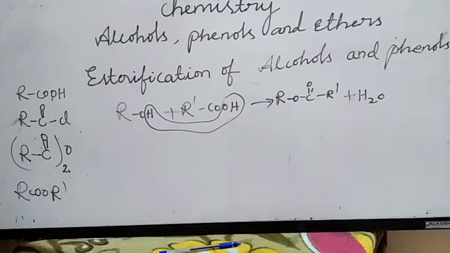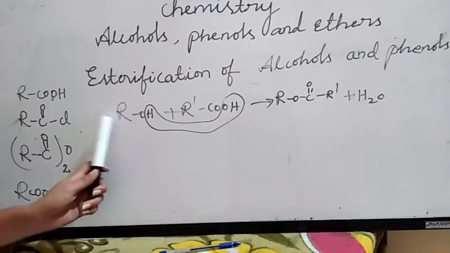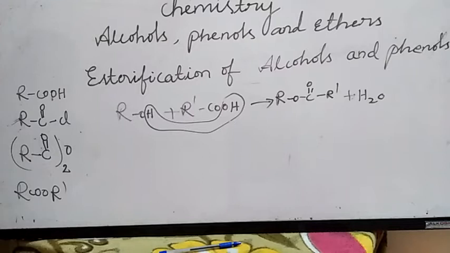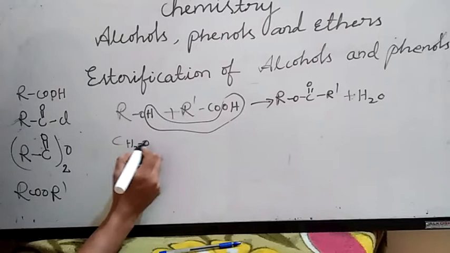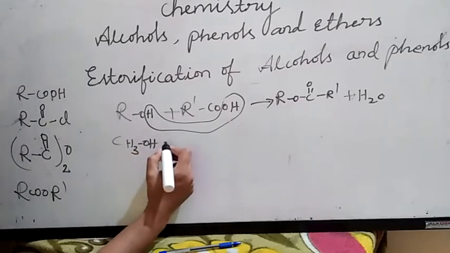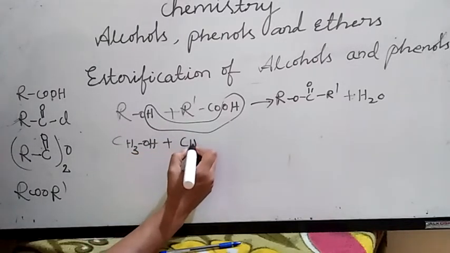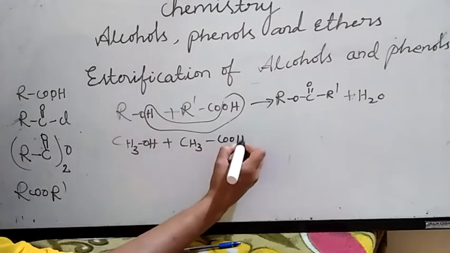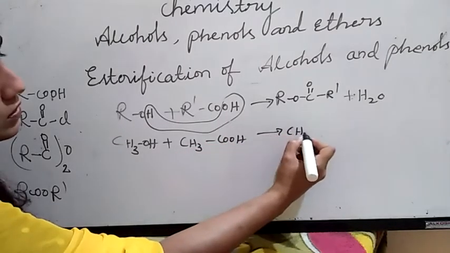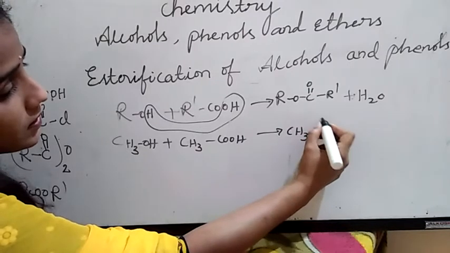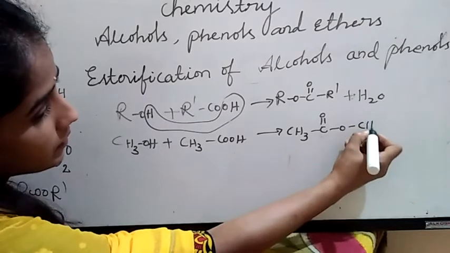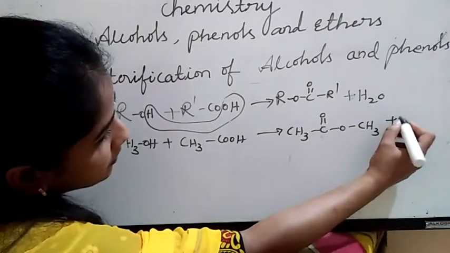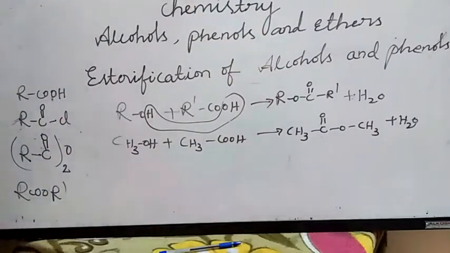So like this, alcohols and phenols react with carboxylic acid to give esters. This is the general formula. You can take an example: methyl alcohol CH3OH plus acetic acid CH3COOH gives rise to CH3COOCH3, the methyl ester, with the removal of water, plus water, like this, right?